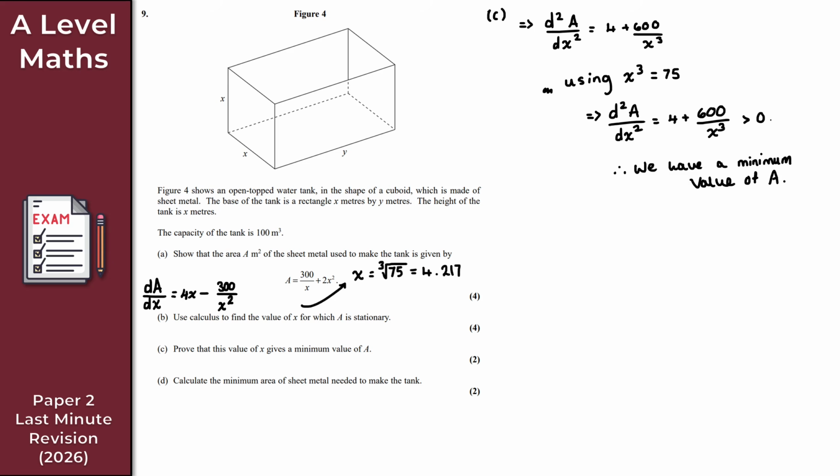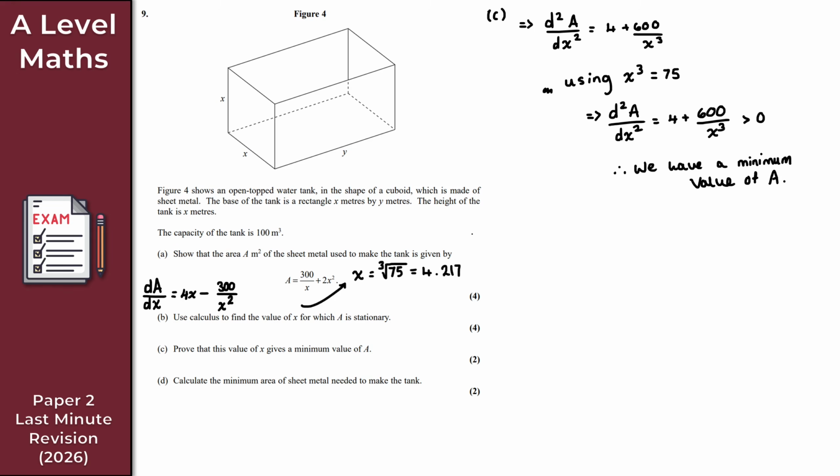Perfect. Okay. If it was the other way, so it was 4 plus 600 over x cubed, and that was strictly less than 0, then we would have found a maximum value of A. But in this case here, given that we're proving it's a minimum value of A, then, as we would expect, it's strictly greater than 0. Perfect. So that gives us the solution to part C.